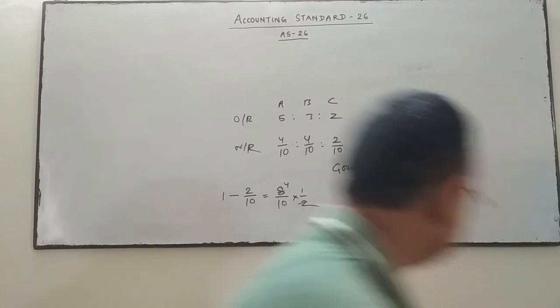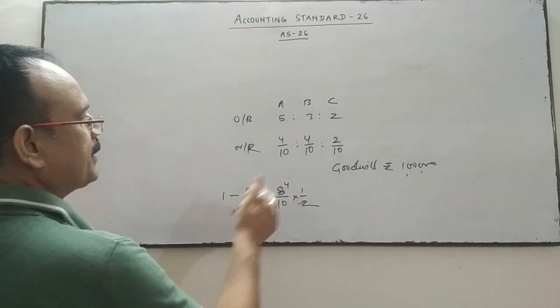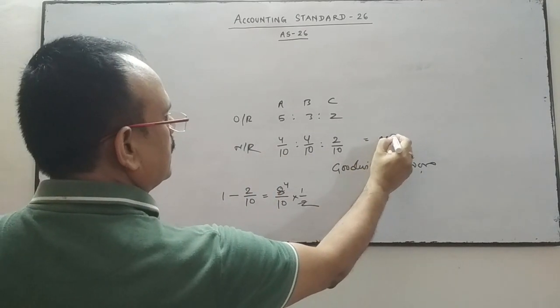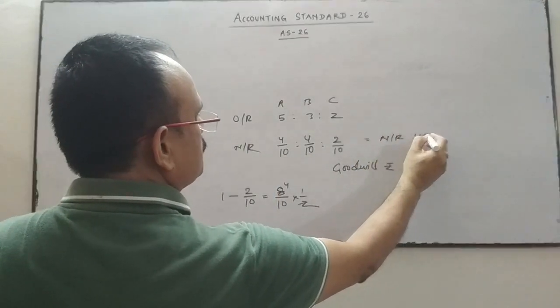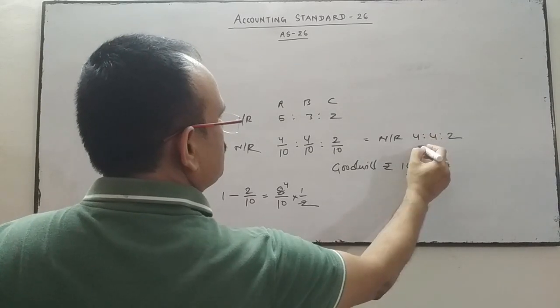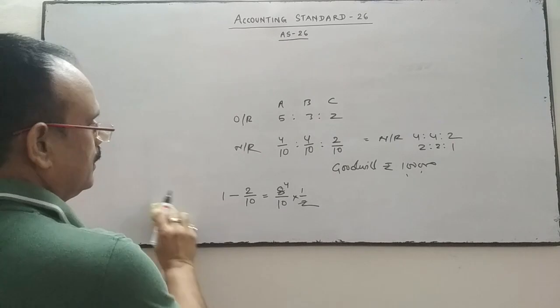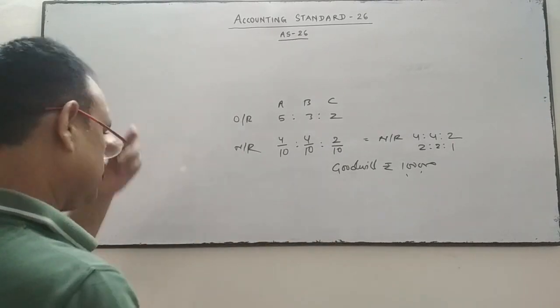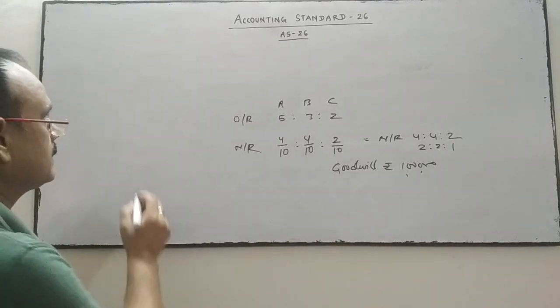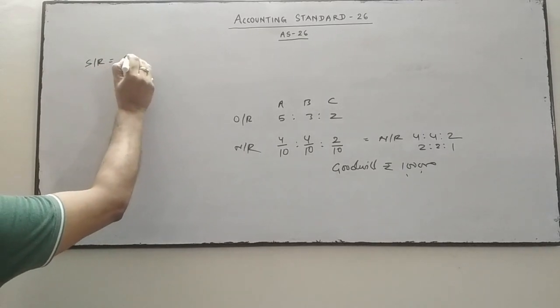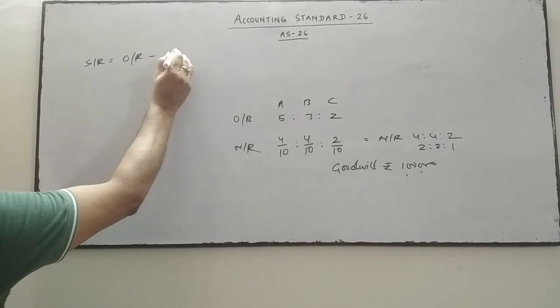Easily we have found the new ratio. So new ratio is 4:4:2, means 2:2:1. Now we'll find out the sacrificing ratio. We know the formula of sacrificing ratio, old ratio minus new ratio.